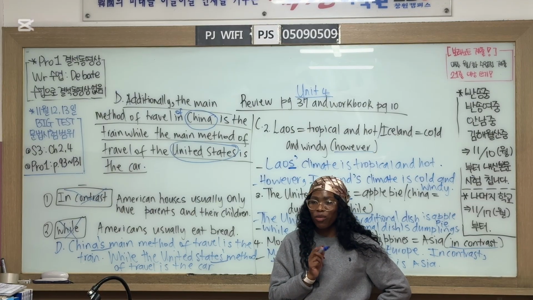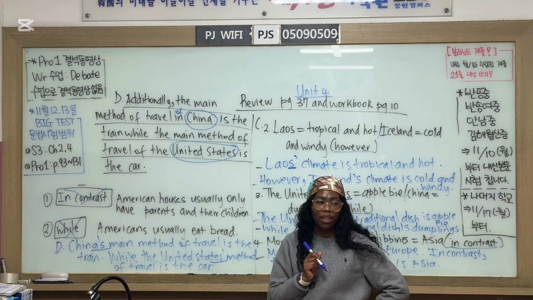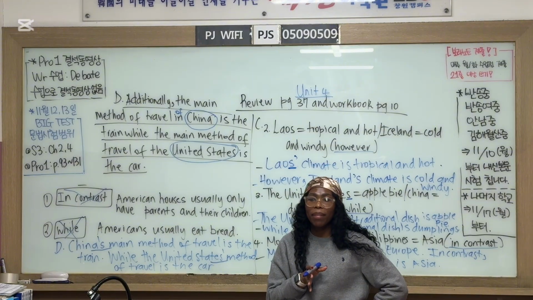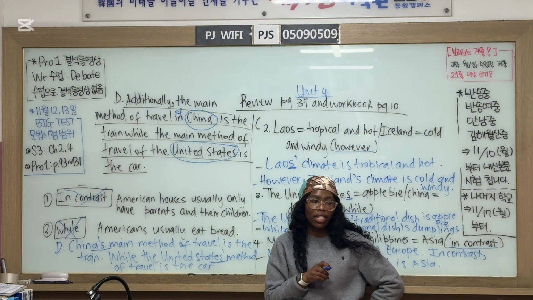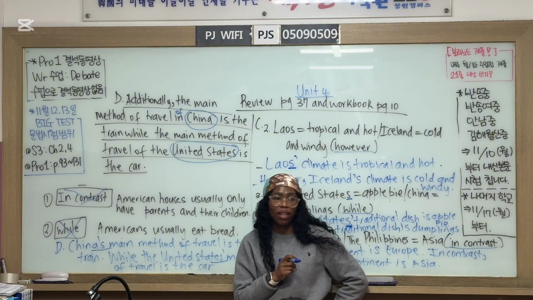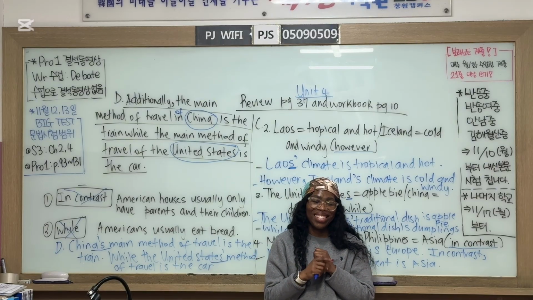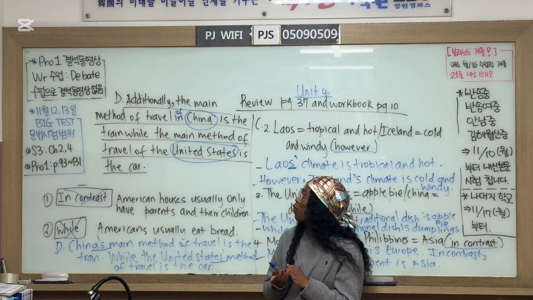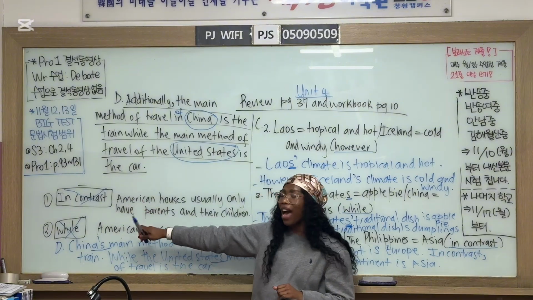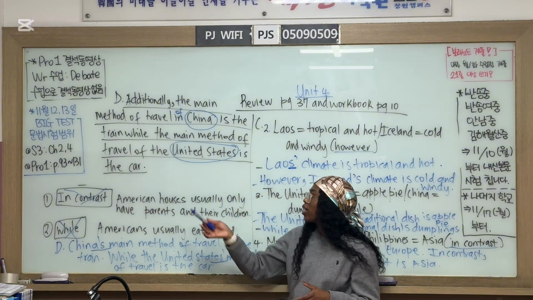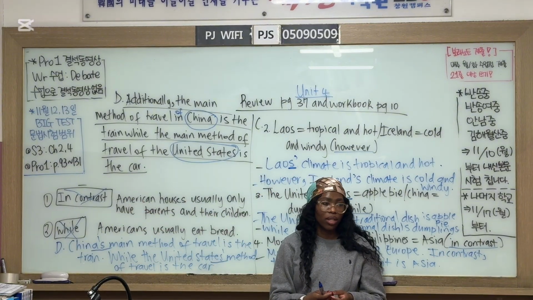What did you guys write in your books? Do you remember your contrasting connectors? Can you guys tell me? In contrast. Okay, so if we delete "in contrast," which other contrasting connector can we use?